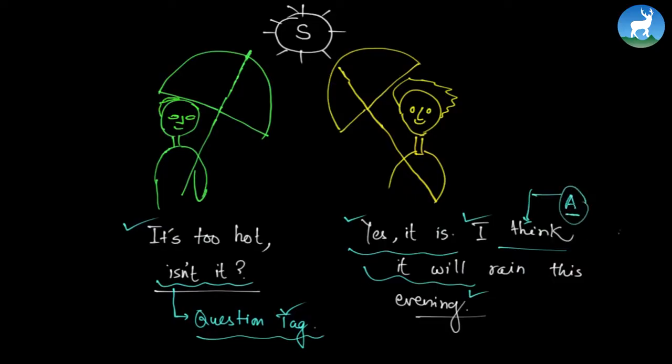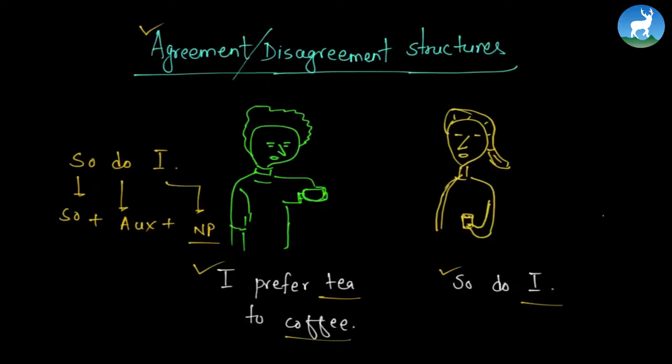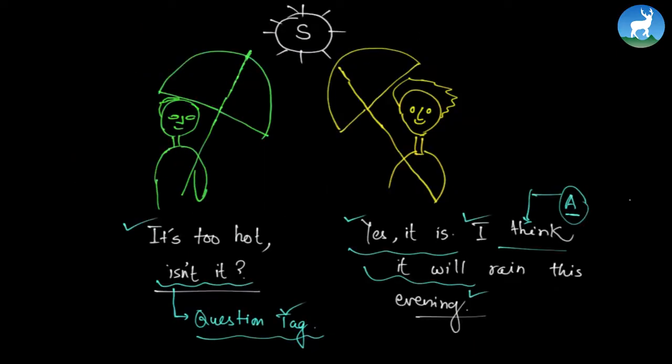If we go and look at the previous example, what we will see is they are using the structure called so do I. This is another agreement structure. We have neither do I. That's also an agreement structure, but in this case, the girl is using so do I. So this is a short agreement structure. But if we go back to the other example where our people are carrying umbrellas, we will find out that they are not using the same kind of structure, but rather they are using a question tag and I think plus something. So this is an agreement structure.